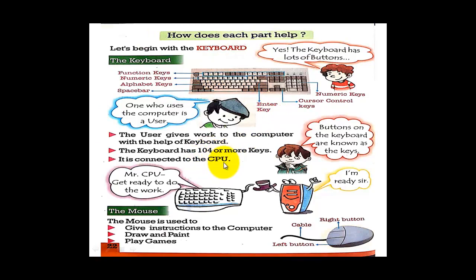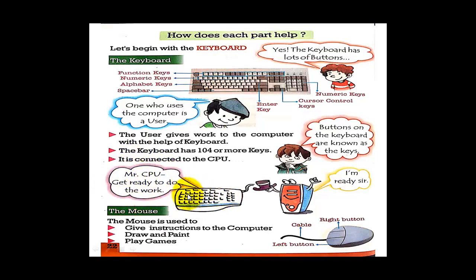Every part is connected to the CPU because the CPU is known as the brain of the computer. Everything will be processed in this CPU, so it should be in touch with the CPU. Every part of the computer should be connected to the CPU. That you must keep in your mind. Now, Mr. CPU, get ready to do work.